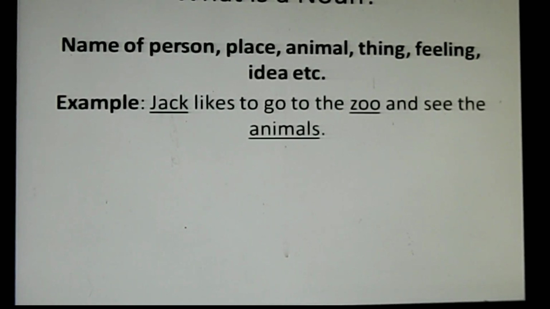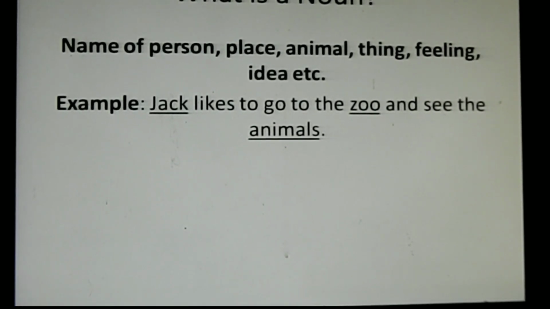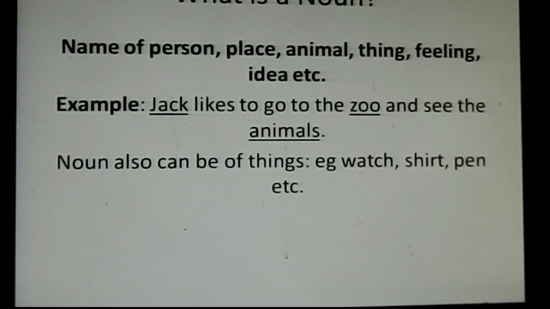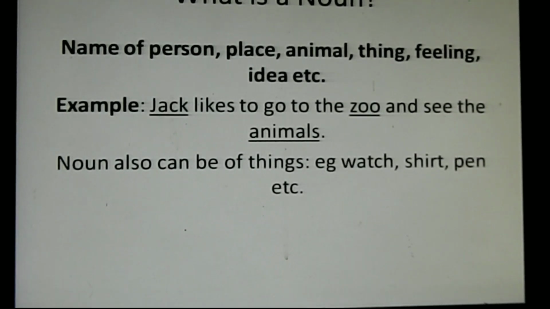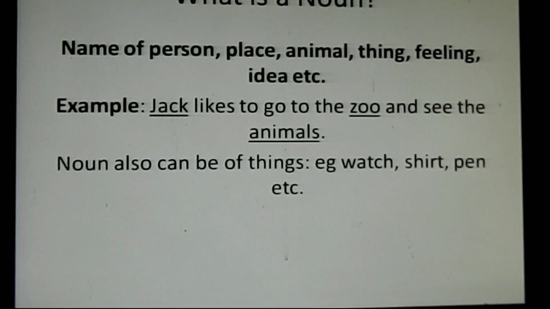So Jack is the name of a person, is a noun. Zoo is the name of a place, and you have got animals. So these are the nouns. Besides this, you can have the noun which are of things like watch, shirt, pen, etc.